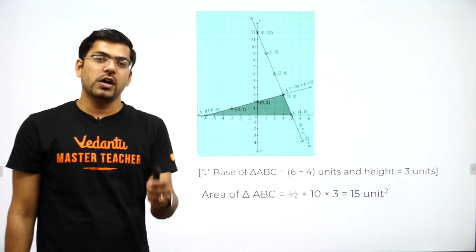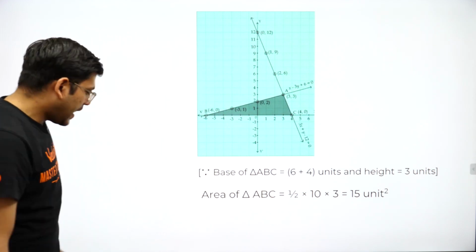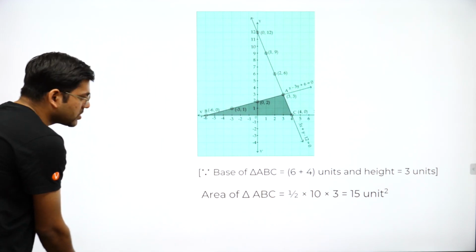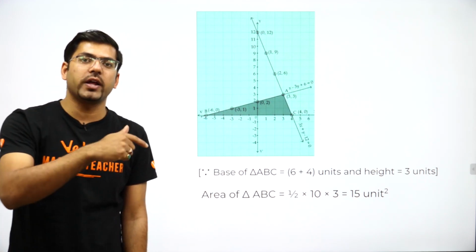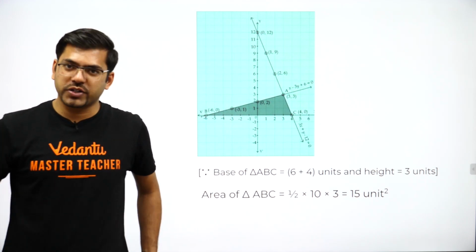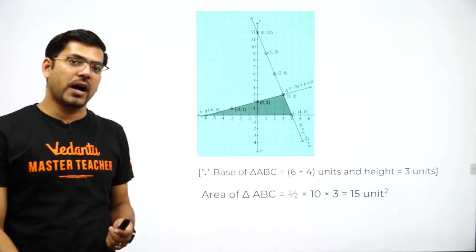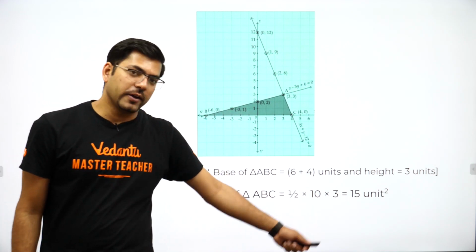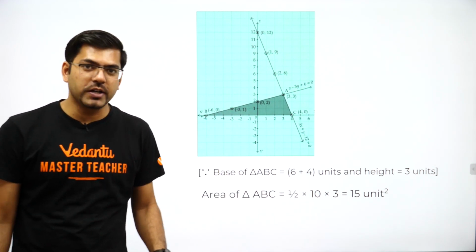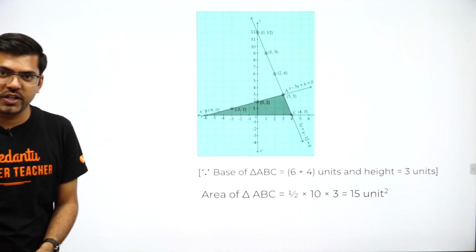So you have got your area of the triangle. And let me tell you, this question is surely going to come in 4 marks only, because a graph is included here. Whenever graph kind of questions come, they will always come in 4 marks, and area has also to be found. So you have got your area. I guess I'm clear with my point, and I guess you would have also understood this question.